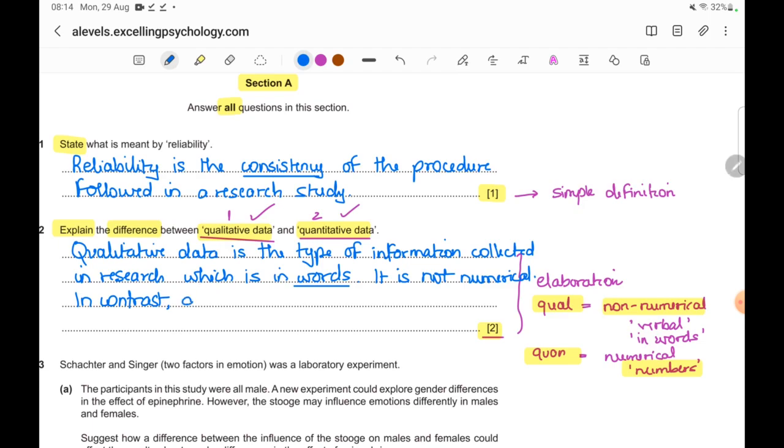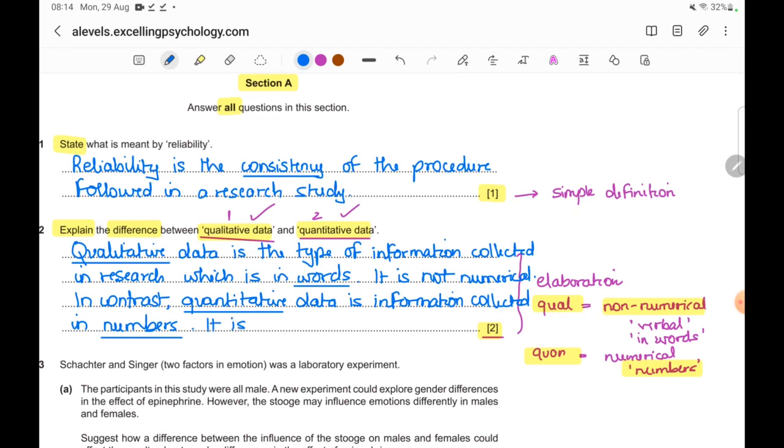In contrast, quantitative data is information collected in numbers. It is not collected in words.